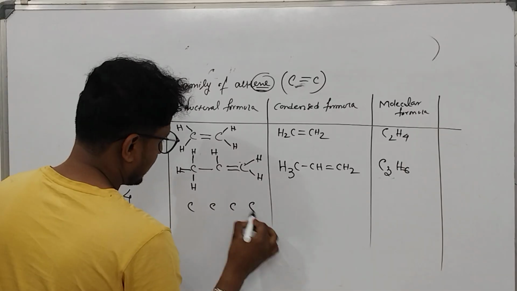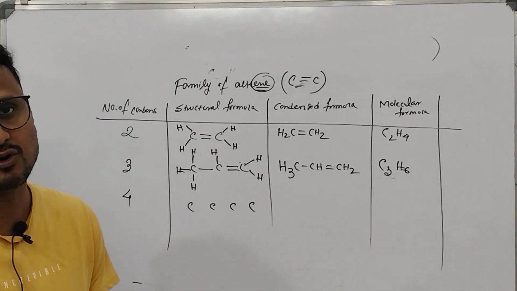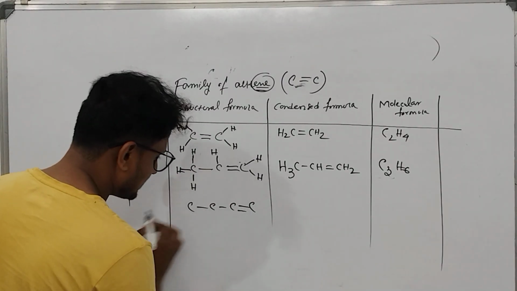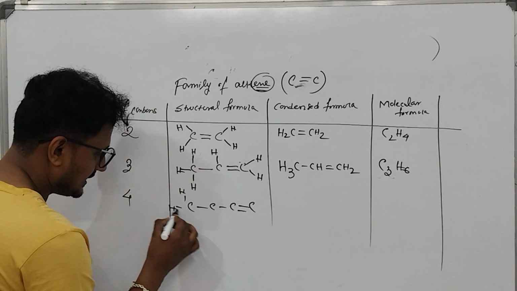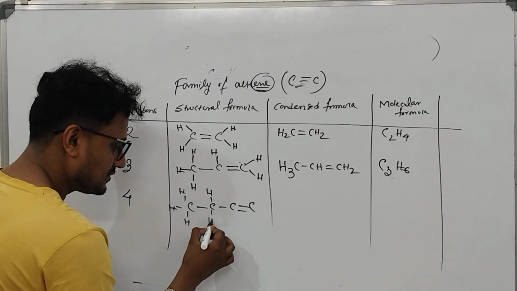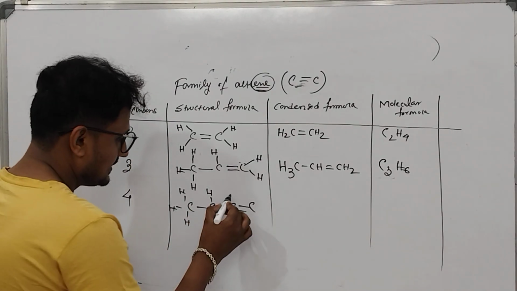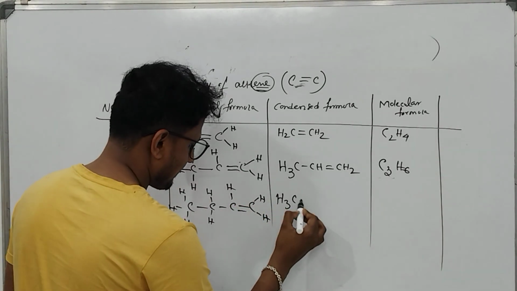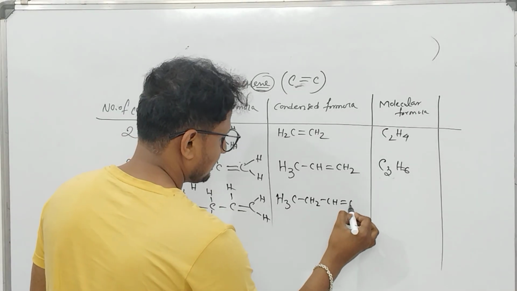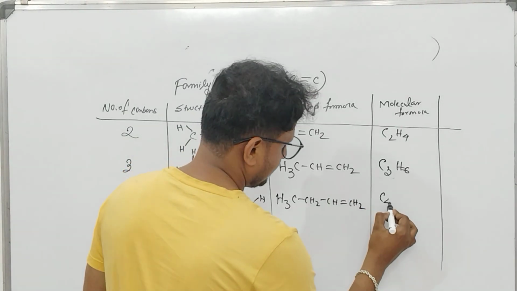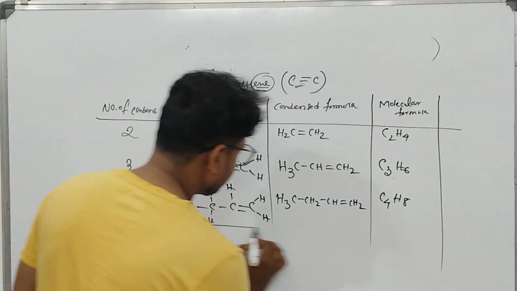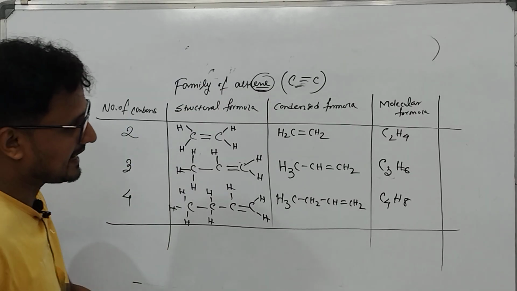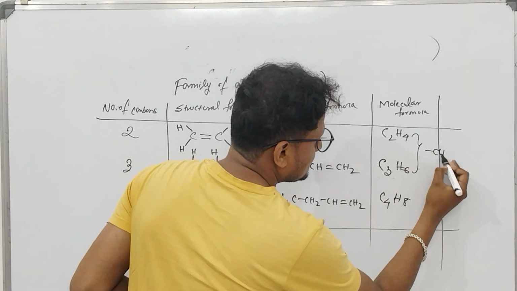carbon. Now as I told you, I'll show you with 4 carbons, the rest all 6 will be the same. So here let us put the double bond at the terminal. I hope that you can understand. If you have any doubt, you can tell me in the comment box. So I'll try to rectify myself also. C4H8. Now these all are again alkenes, and you can understand from here there's a difference of CH2.